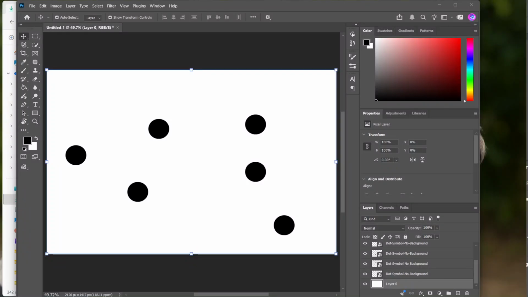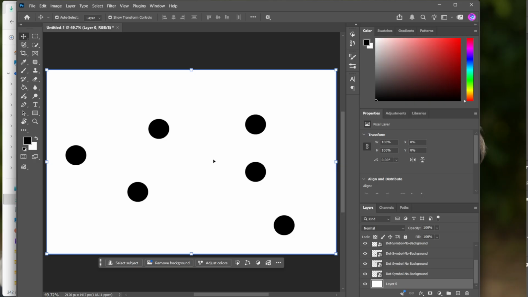In today's video, I'm going to teach you how to quickly arrange multiple objects in Photoshop using the Align and Distribute tools. These built-in tools are incredibly useful when you want your design to look clean, balanced, and professionally organized without spending extra time dragging every object into place by hand. If you're working with icons, text, shapes, or images, this method can help speed up your workflow and make spacing much more consistent.